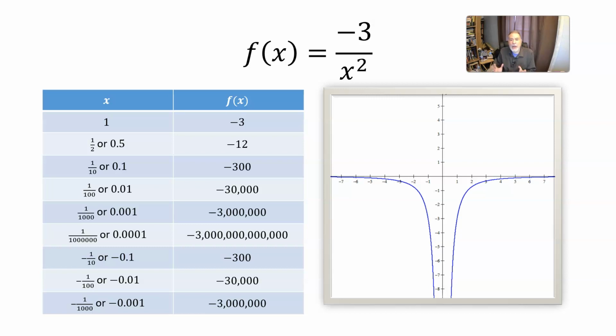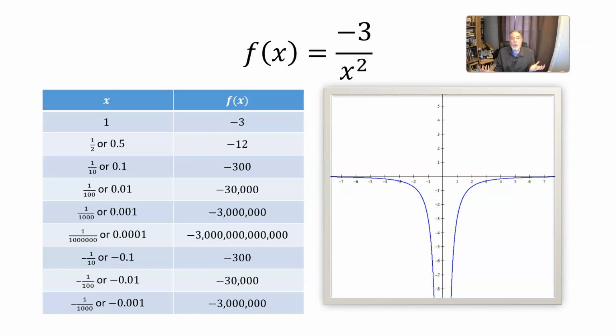So the smaller x is, or the closer to 0 x is, the larger in absolute value -3 over x squared is going to be, but it's going to be negative, and it's going to be more negative the closer x gets to 0.